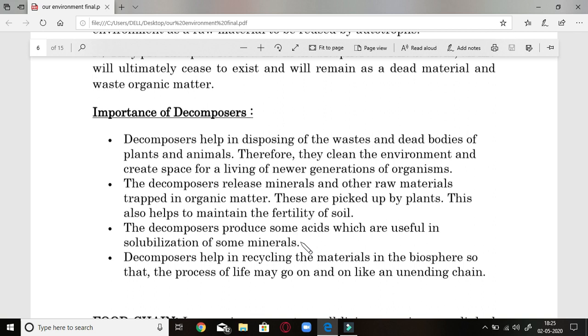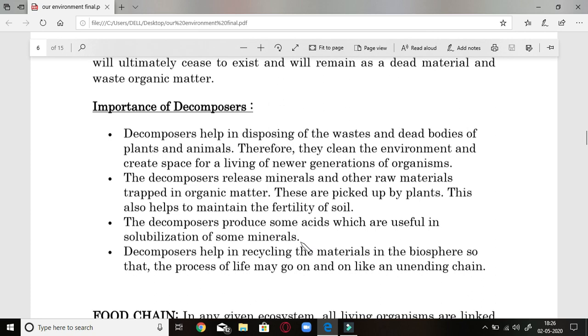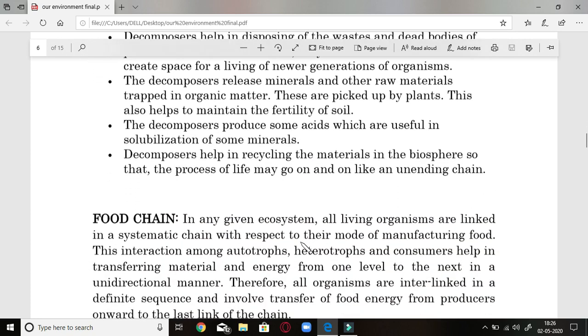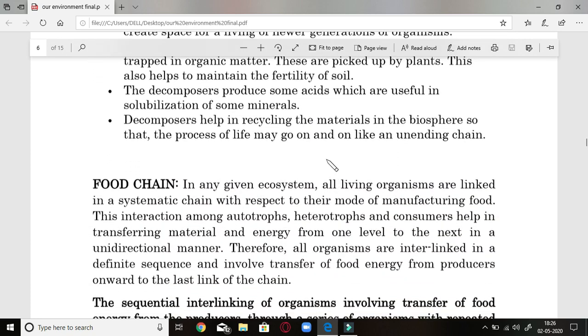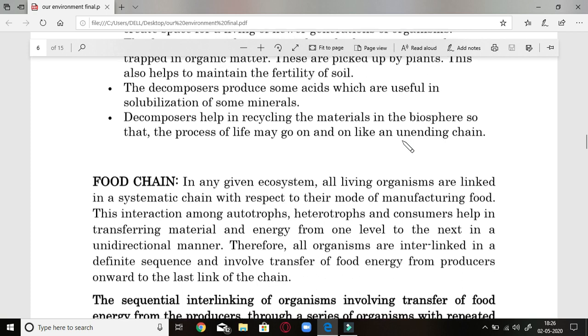Decomposers help in recycling the material in the biosphere so that the process of life may go on and on like an unending chain. So they are very important. Otherwise, the dead bodies would accumulate. Only decomposers help in simplifying the elements, recycling the material in the environment, and providing that material back to the new plant. The biggest role is played by these decomposers.